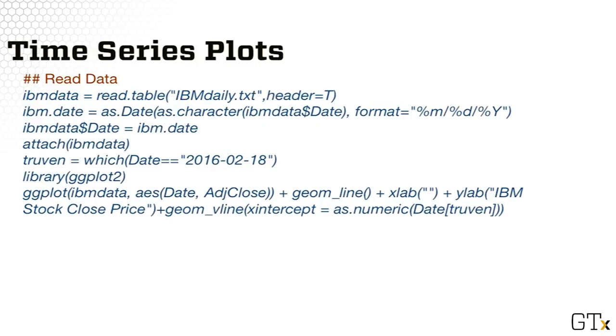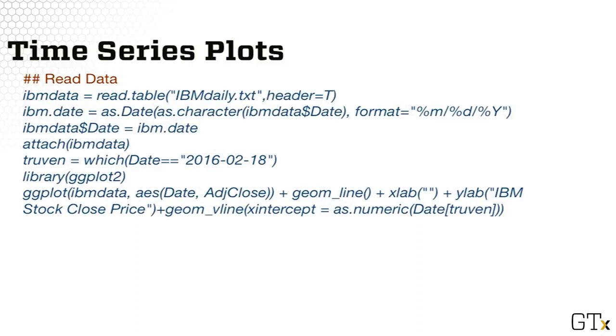Let's first visualize the time series for drawing insights on the model to be considered. We'll begin with reading the data file in R. The R command is read.table since the data file is an ASCII file. The input is the name of the file, ibmdaily.txt, and header equal to T, since the data columns have headers.